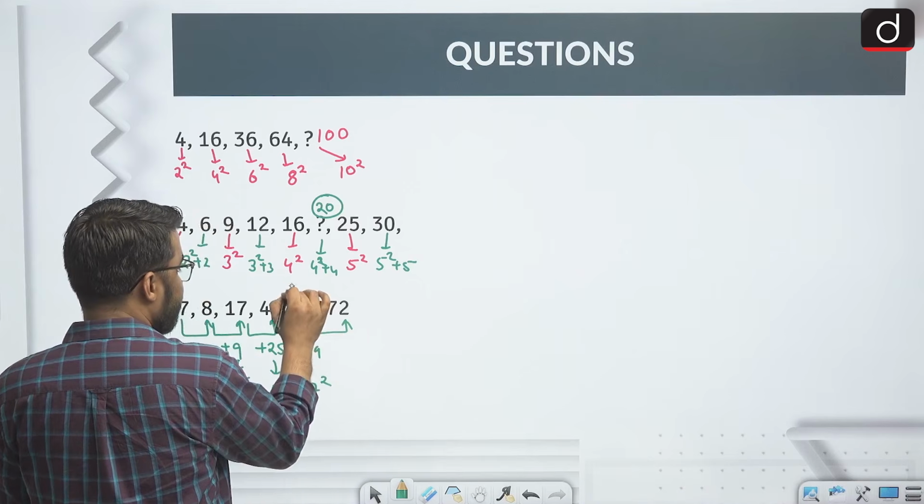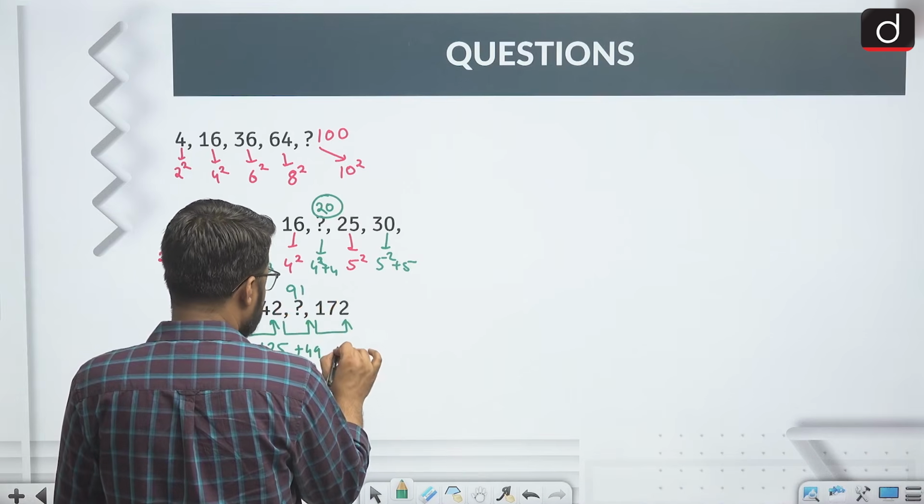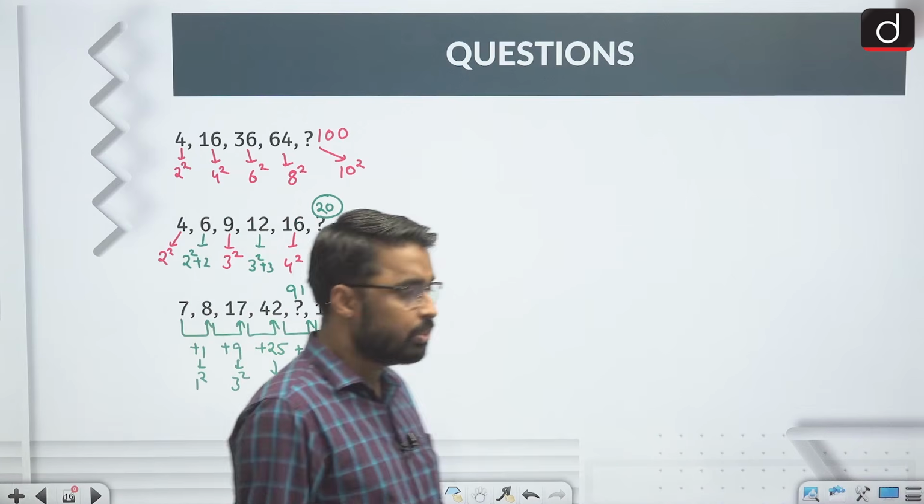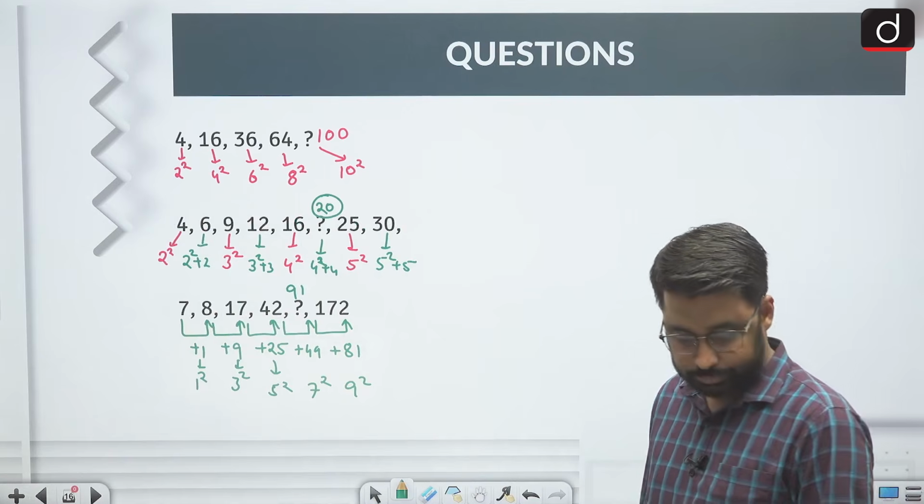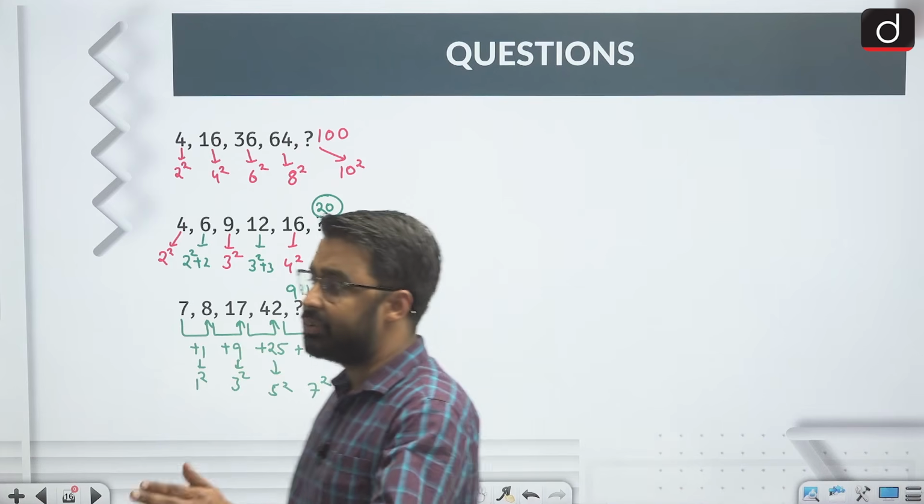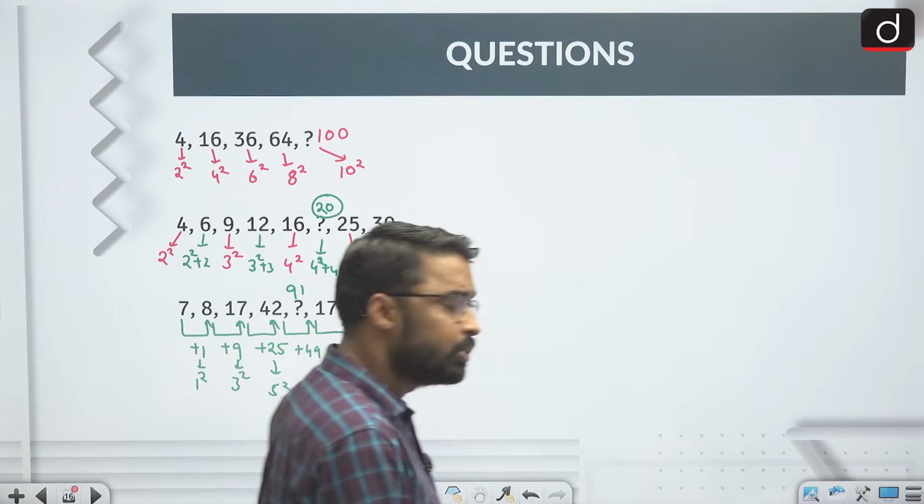So, 42 plus 49, it will be 91, and after this next will be 9 square. So, it will be 81. 91 plus 81, will I get 172? Yes, that means I am absolutely correct, right. So if you can't see a particular type within 10 seconds, then start your question from the very scratch. So this is about self-generated.